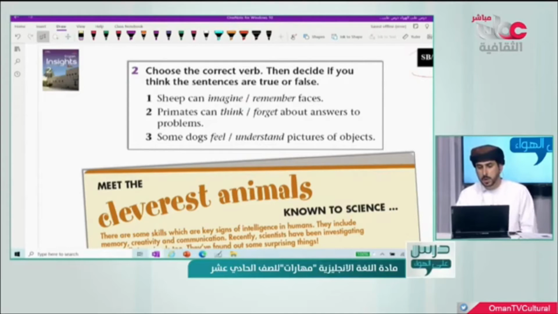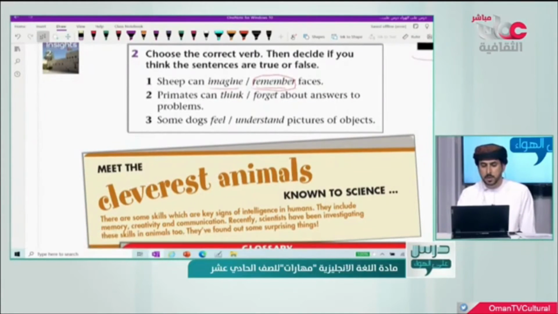So we need to choose between these two verbs. So in each sentence, we have two verbs. We need to choose the correct one. So let's start with number 1. Sheep can imagine or remember faces. So what do you think? Sheep can imagine faces or can remember faces? Of course, the answer is what? Remember. So, does the sheep have the ability to remember faces? This is what we're going to know later on when we read the text.